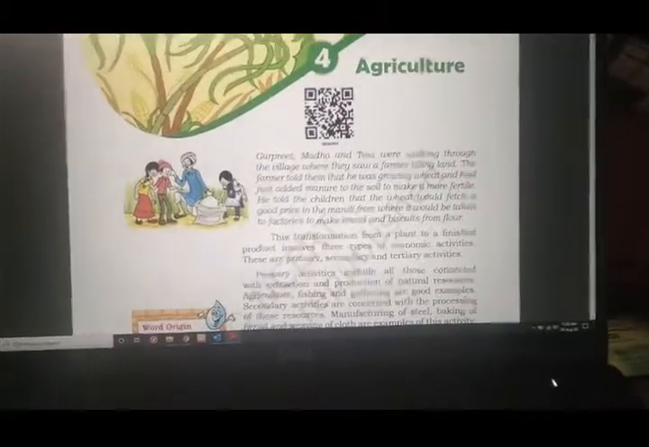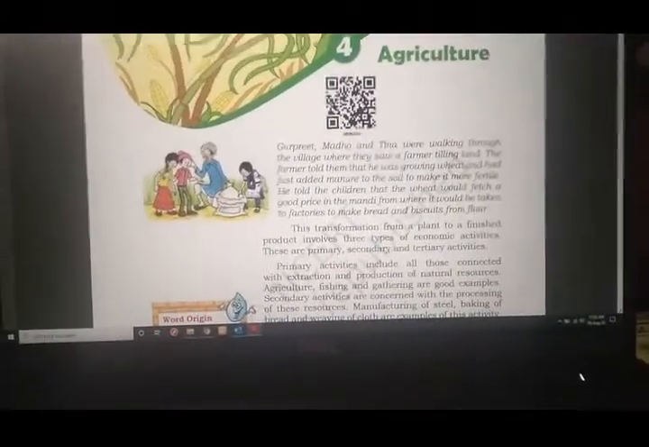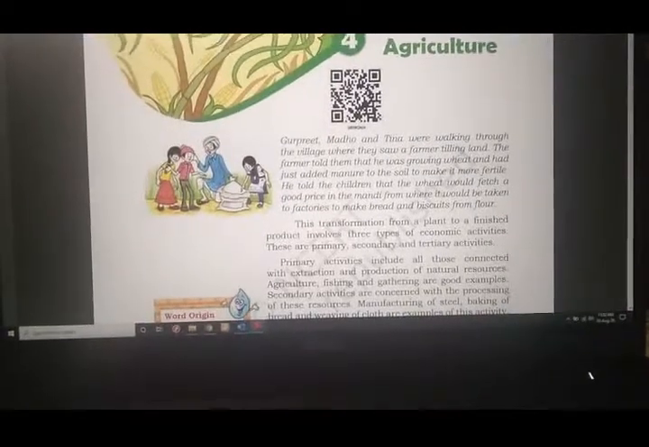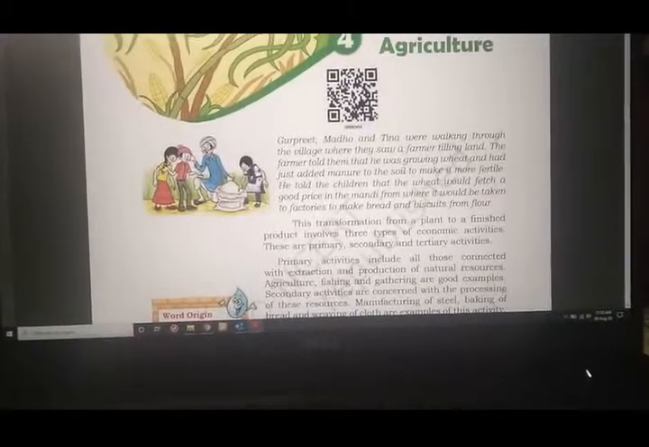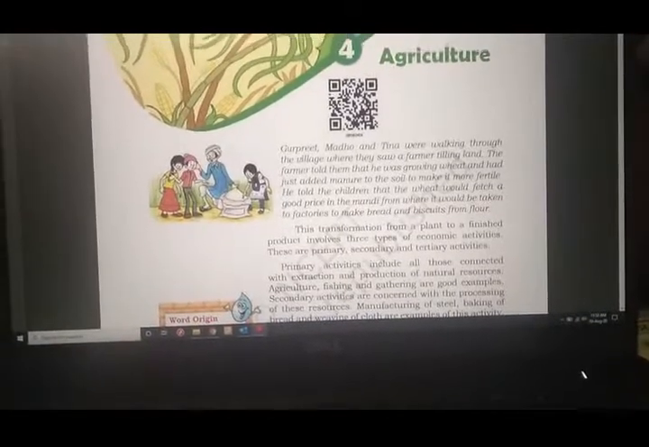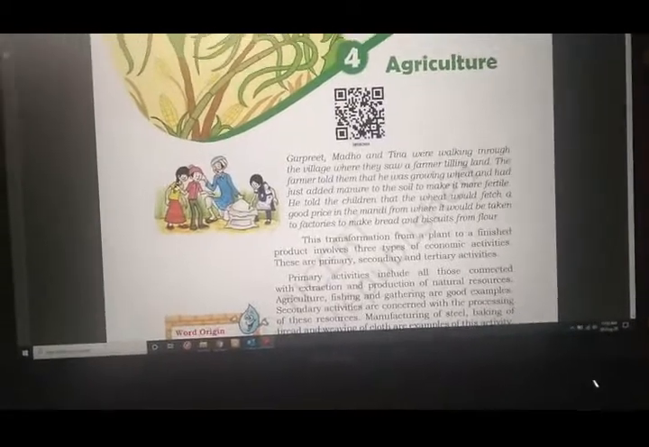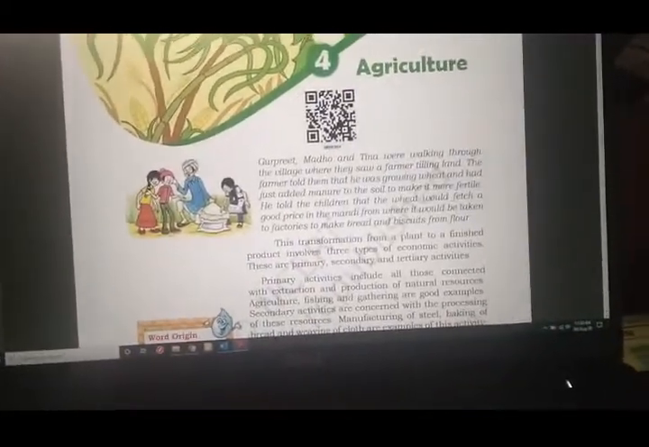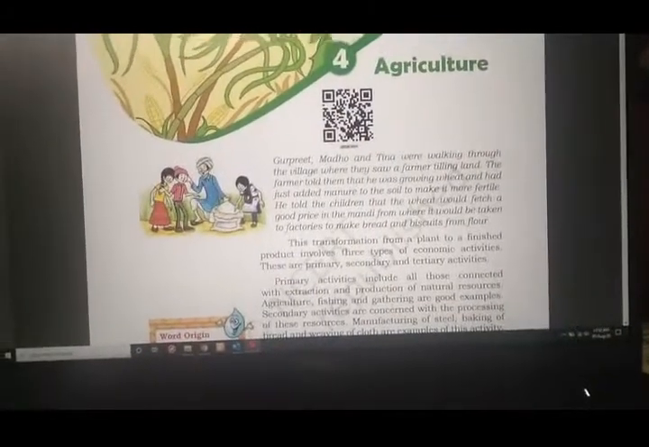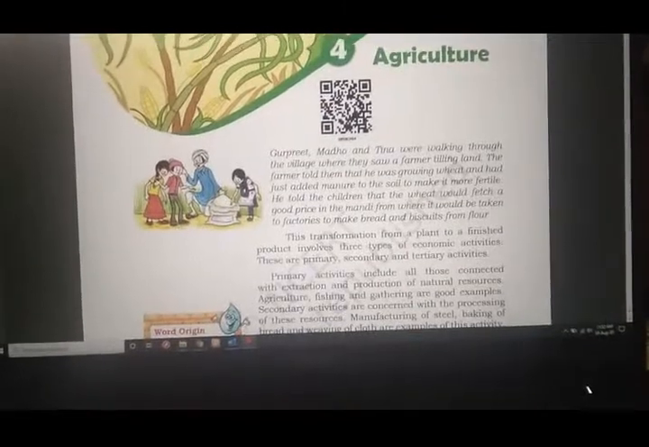Now in this chapter we will be learning about the various processes that are included in agriculture, what are the different types of agriculture we have in our country, and how do we actually define agriculture, and how a farmer grows the crops, or different types of crops are grown in different types of atmosphere, different types of soil. All these activities related to agriculture, we will be seeing in this chapter.